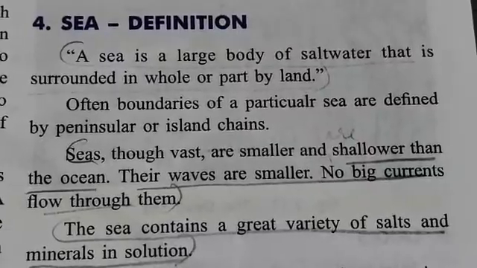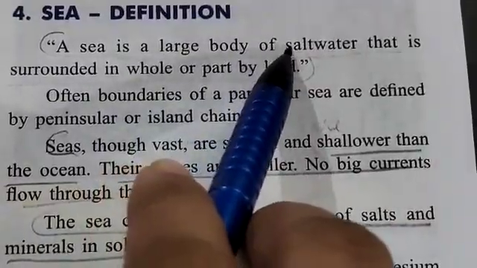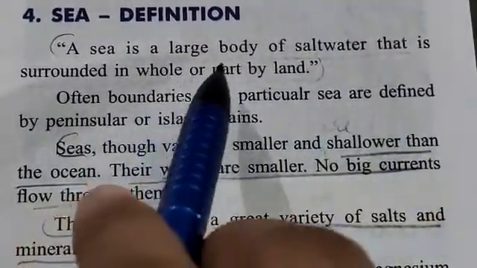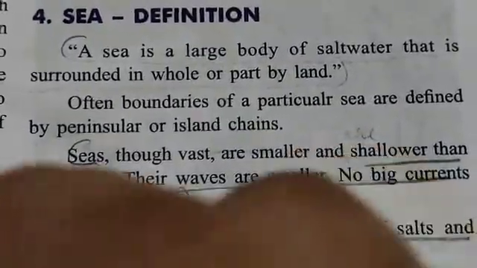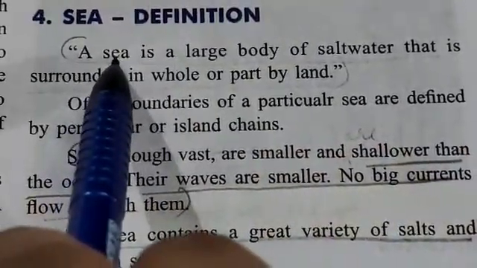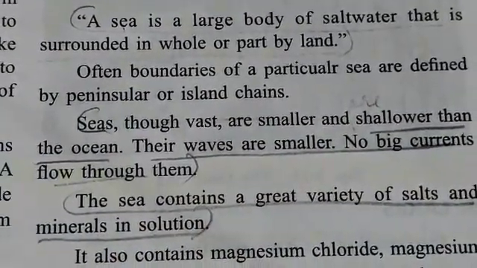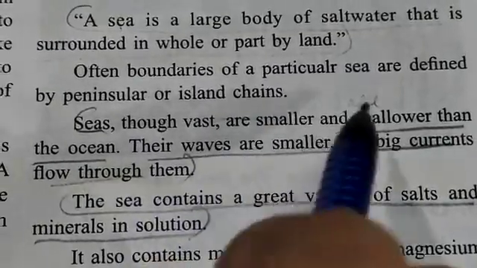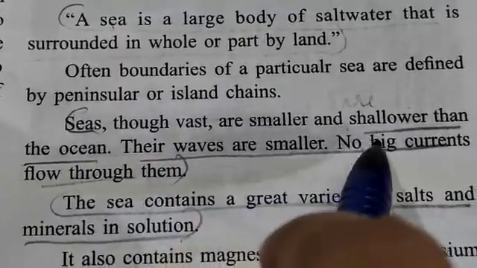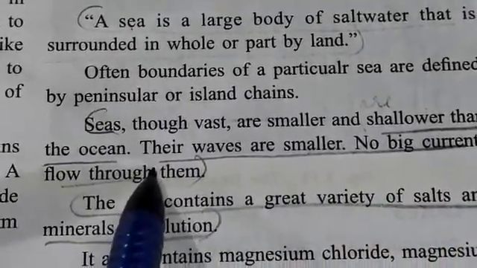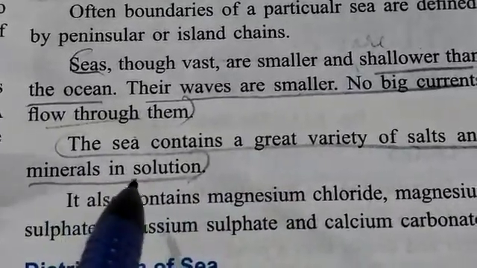We will start with page number 49, Sea. A sea is a large body of salt water that is surrounded in whole or in part by land. The sea is smaller than the ocean, but larger than the lakes. Though vast, seas are smaller and shallower than the ocean, the waves are very small and no big currents flow through them. It contains a great variety of salt and minerals in solution.